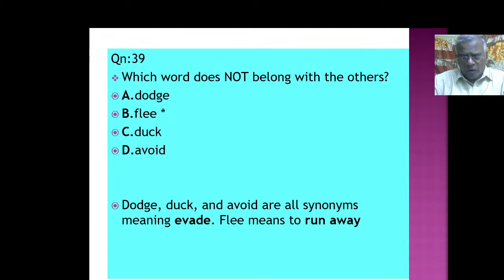Which word does not belong with the others? Dodge, flee, duck and avoid. These are all verbs actually. Dodge, duck and avoid are all synonyms, same meanings for the word evade. Flee means to run away. So that way flee is different from the other words. So that is how we have to see.